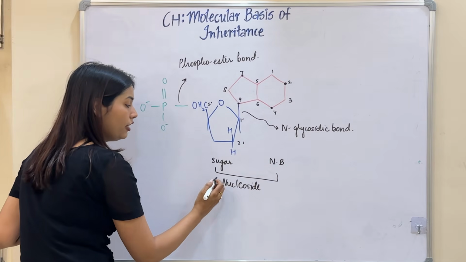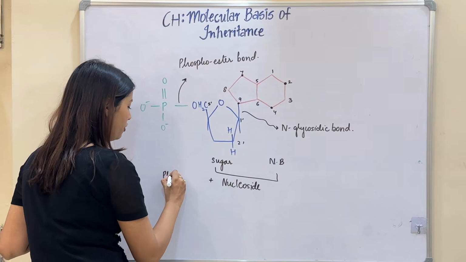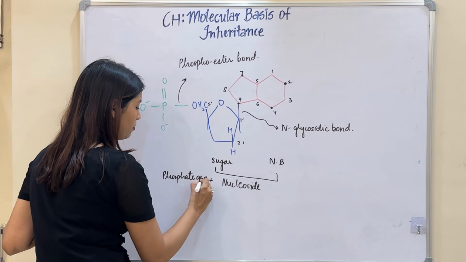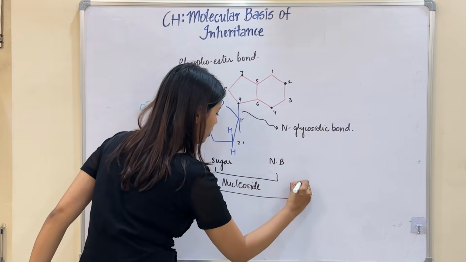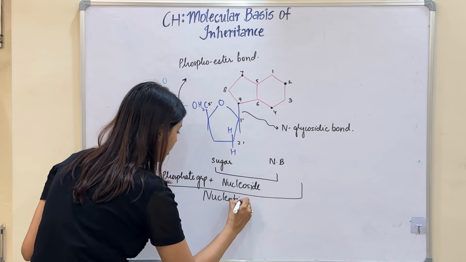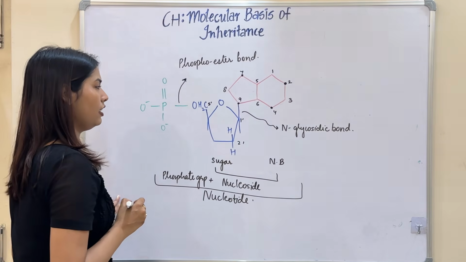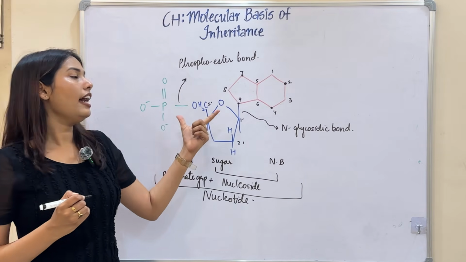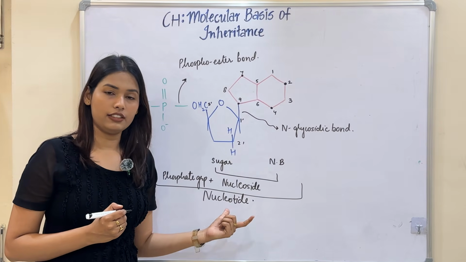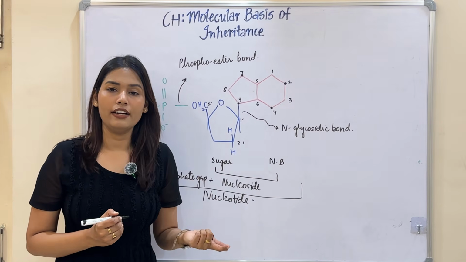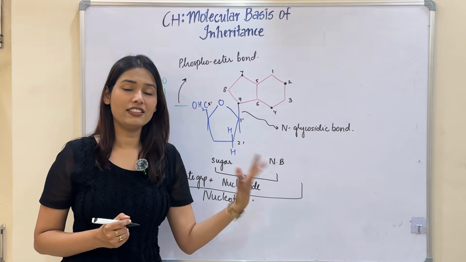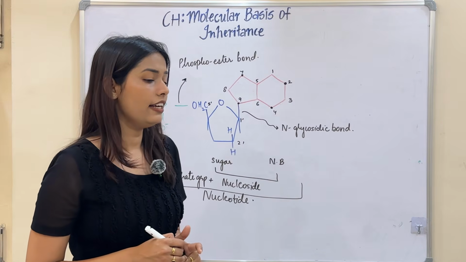And if I join a nucleoside with a phosphate group, this complete structure is my nucleotide. So now I have to join different nucleotides with each other so that a polynucleotide is formed. So let's just see how a nucleotide makes a bond with the other nucleotide.